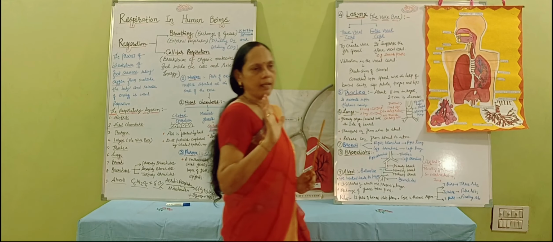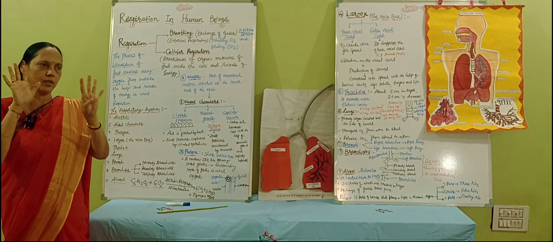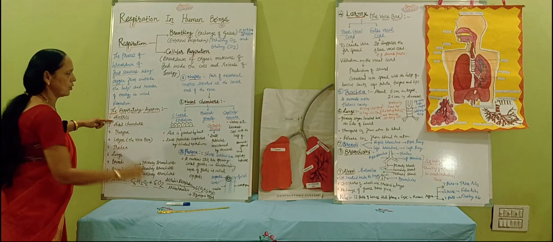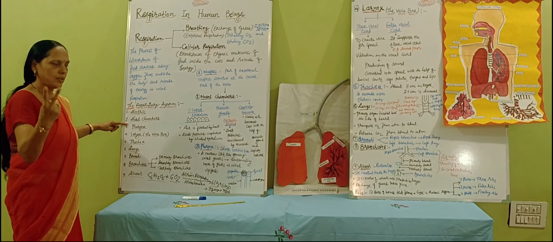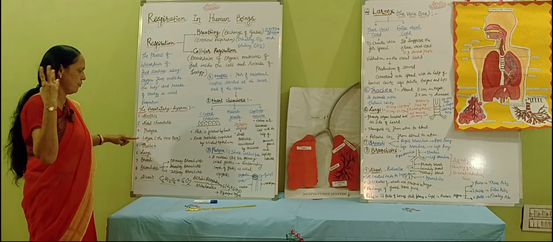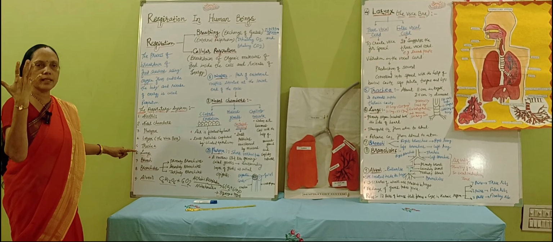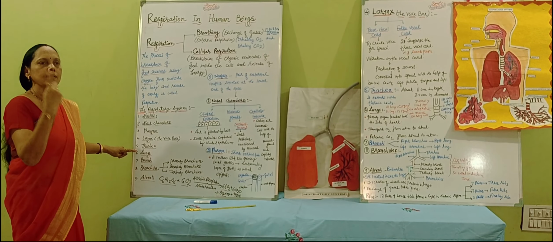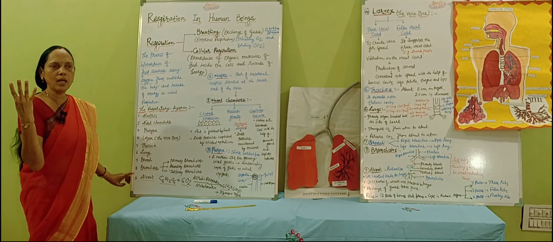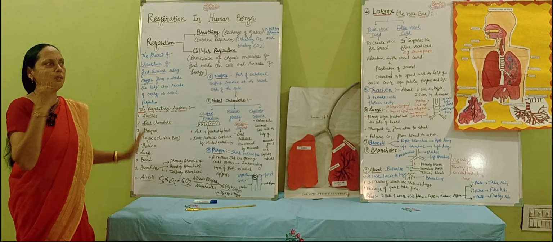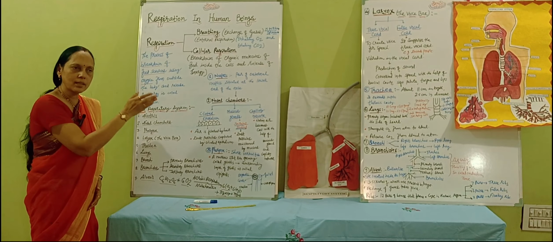The respiratory tract consists of a total of 9 organs. Which are these organs? First organ is called the nostril. Second is the nasal chamber. Third is the pharynx. Fourth is the larynx, which is also called the voice box. Fifth will be the trachea. Sixth will be the lung. Seventh will be the bronchi. Eighth will be the bronchiole. And ninth will be the alveoli. So these are the 9 sub organs in our respiratory system.